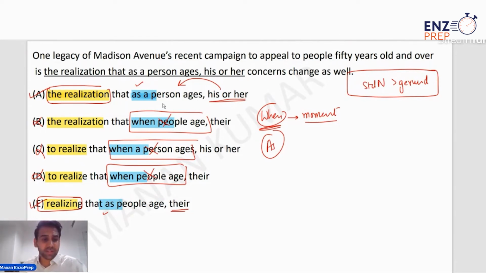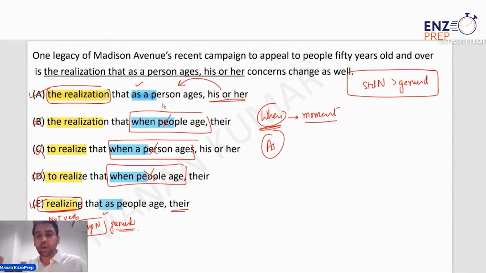Some of you might be surprised to know that the word realizing here is actually not a verb. It's actually serving as a noun. And there is a proper classification of such nouns that end with ing. They're called gerunds in grammar.